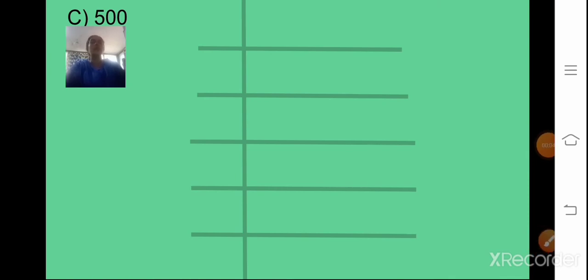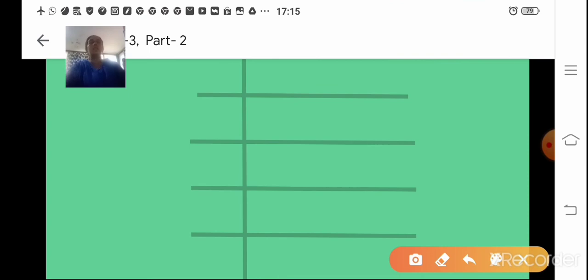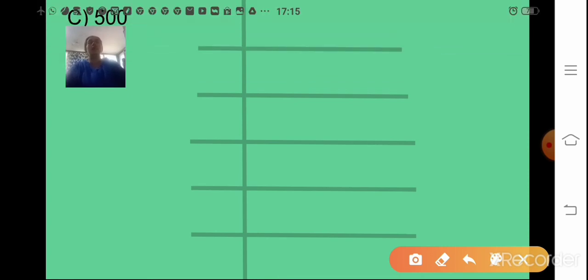The next number is 500. So let us write the number here first, that is 500. Now here the number in the ones place is 0. That means we'll take the prime number 2 here. 2 2s are 4. We'll go on dividing it. 1 remaining. 2 5s are 10. So 0 you'll write as it is.